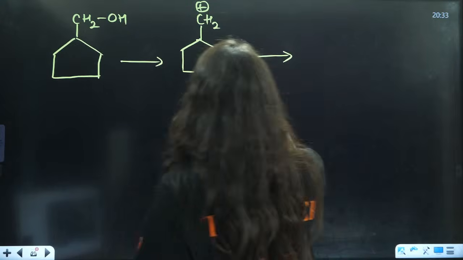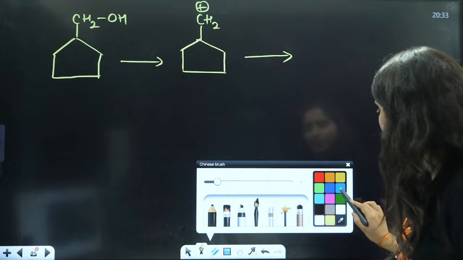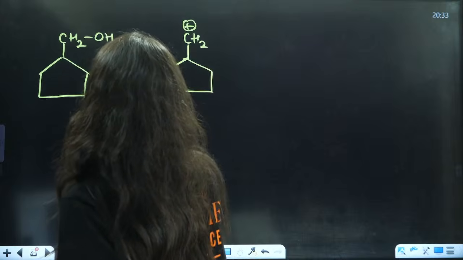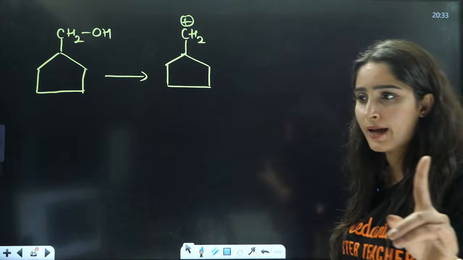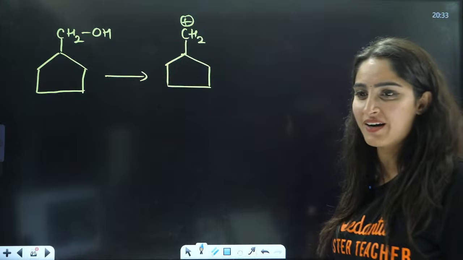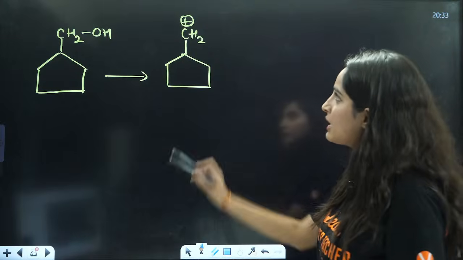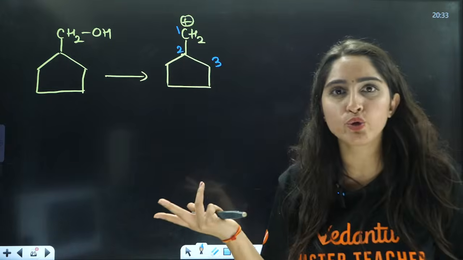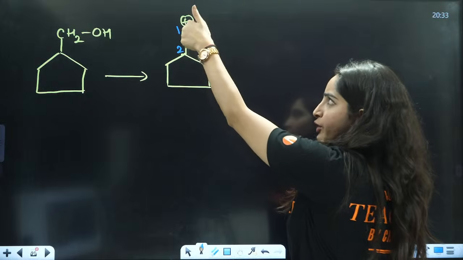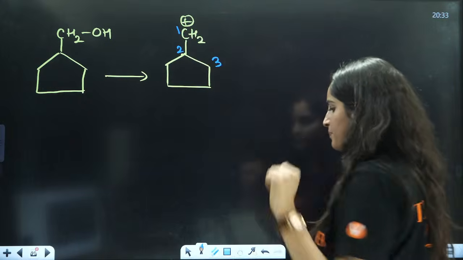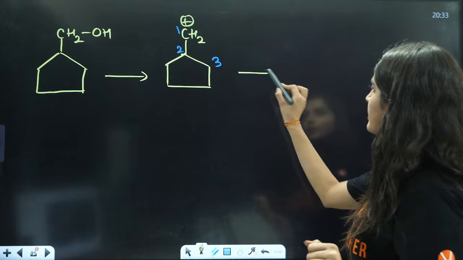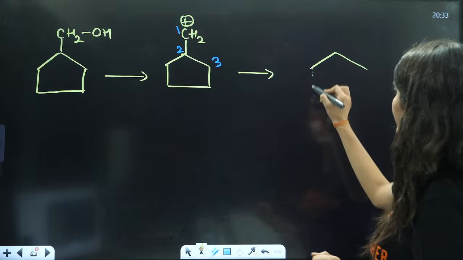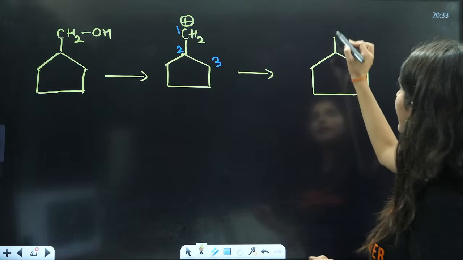So what I will do, a very simple trick I am giving you. A 6-membered ring will be formed. How will this be formed? Very simple trick. This carbon where you have the positive charge, that is 1, this is 2, this is 3. Now what you will do? A simple thing. Firstly, write everything as it is. Then I will tell you what to do.